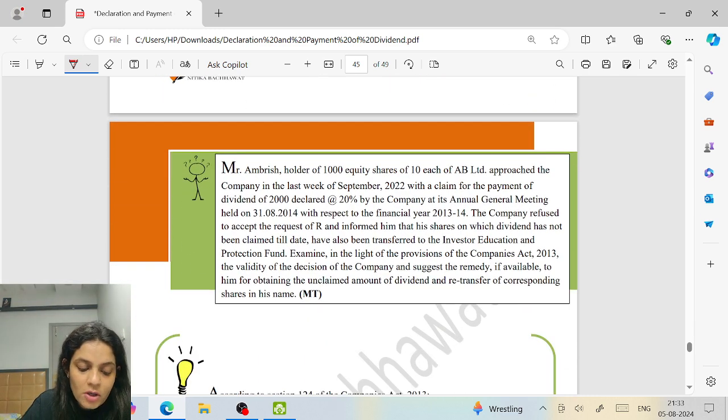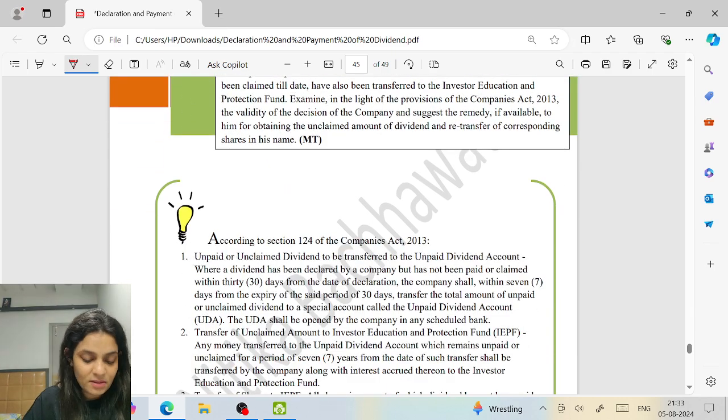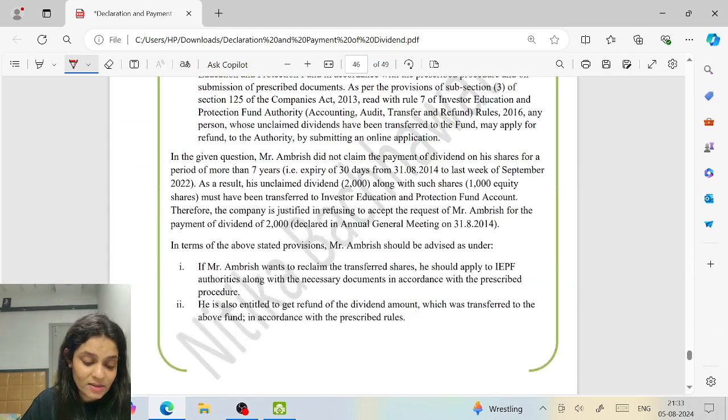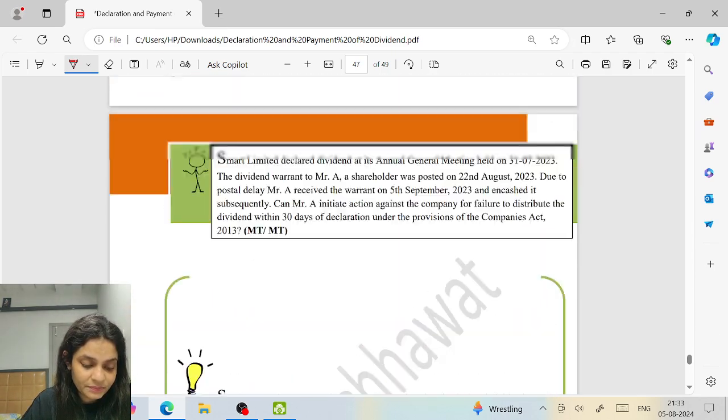Mr. Amrish, holder of 1,000 equity shares of 10 each of AB Limited, approached the company in the last week of September with a claim for the payment of dividend of 2,000 declared at the rate. We have already done this question three times.